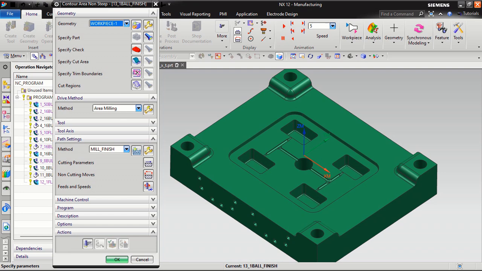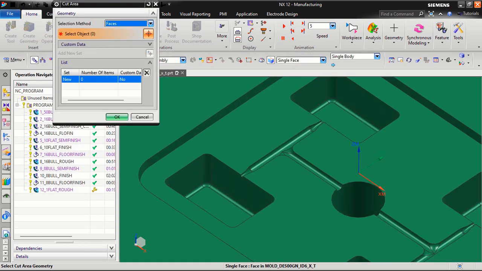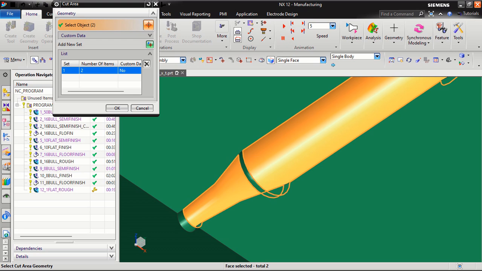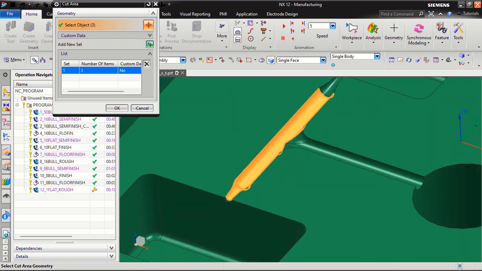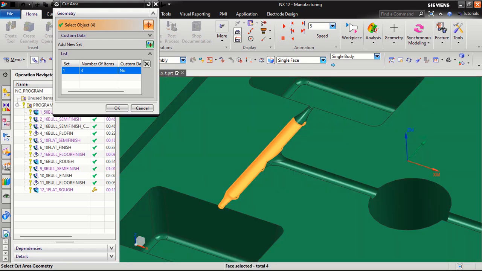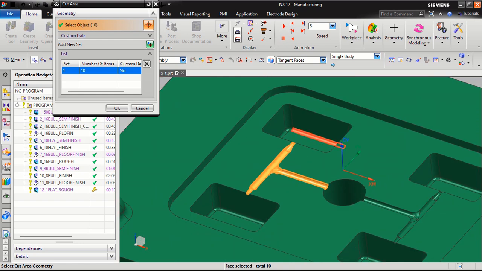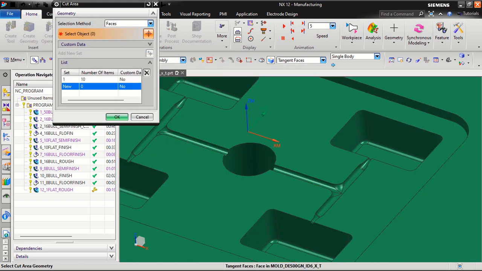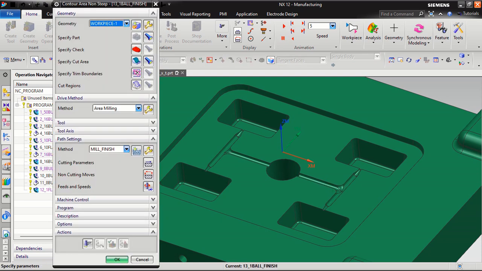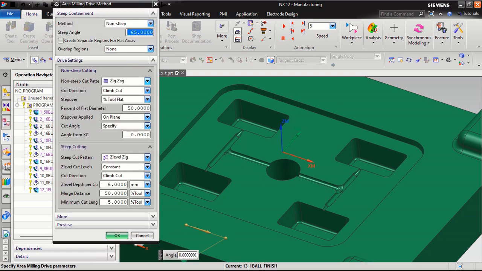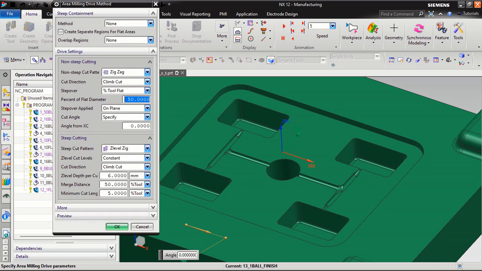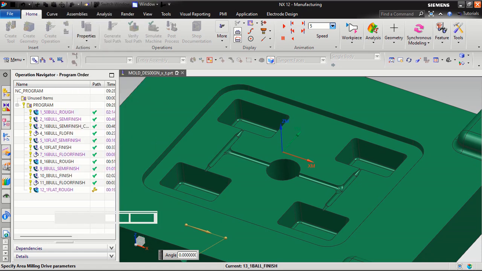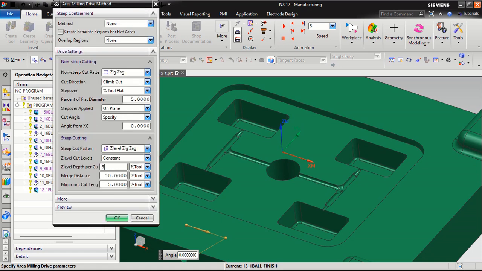Then I will specify the cut area like that, downside. I will take tangent face, and whatever is tangent will get specified automatically. Area milling I am using now. Done. I will take zigzag. 5% of the tool I am using for the lead level zigzag. 5% of the tool I will use.